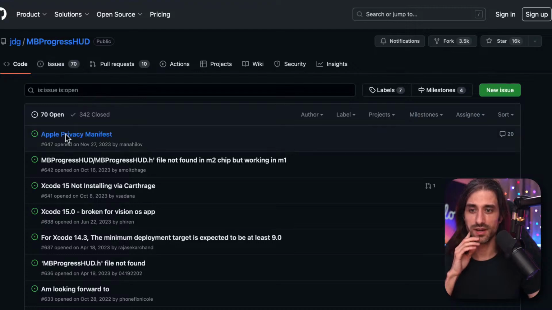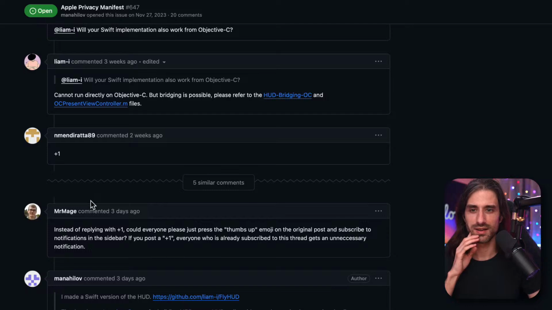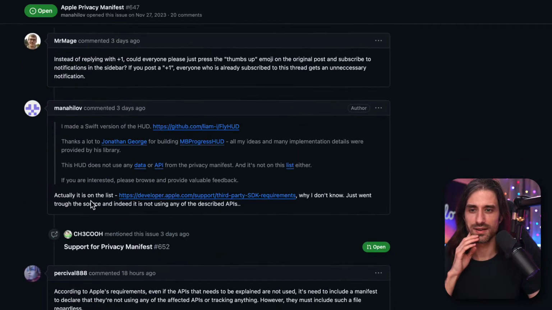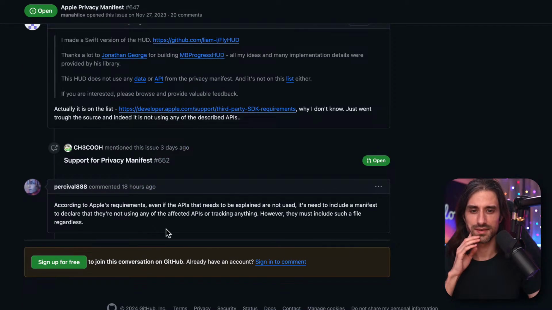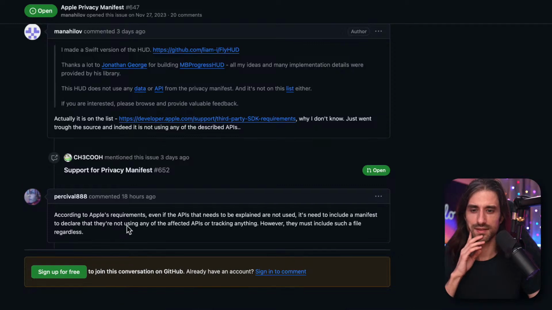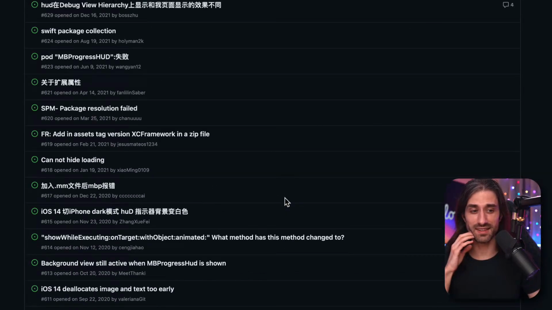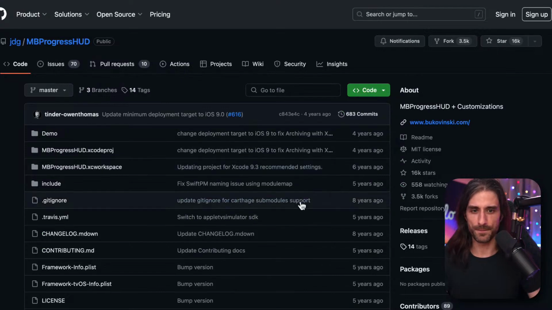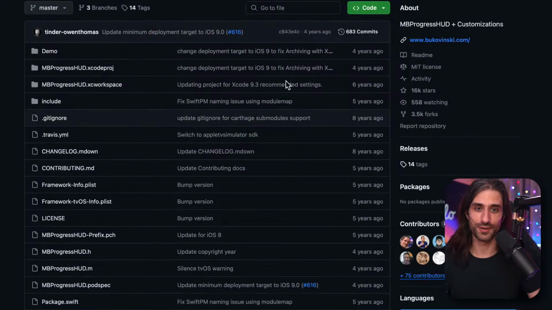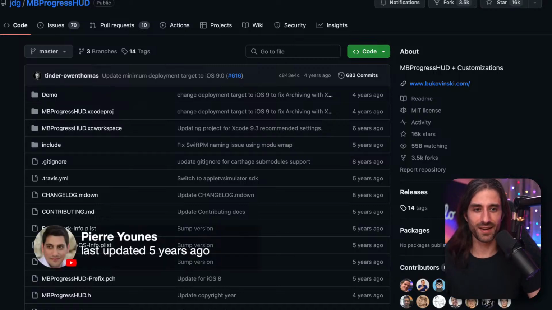Is there an issue to add one? Oh yes, there is an issue for that. Is there a plan to add? So it seems that they haven't. Last update 5 years ago. So I guess it's one of the cases I was mentioning before. Yeah, indeed, last update 4 years ago. So I didn't catch this, but indeed, it's quite old. Very good catch. Very good catch.